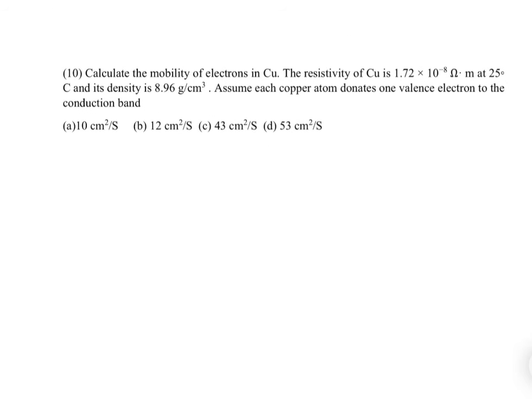Calculate the mobility of electron in copper. The resistivity of copper is 1.7. Okay, so density is given here. Assume each copper atom donates one valence electron. Each copper atom donates one valence electron here it is given, but in the previous problem it was not given, so we had to assume in that case, right?